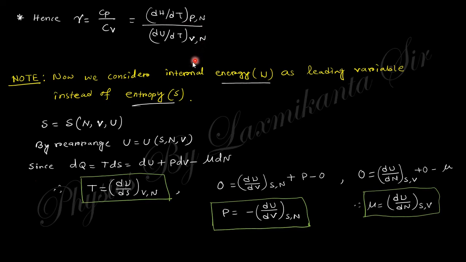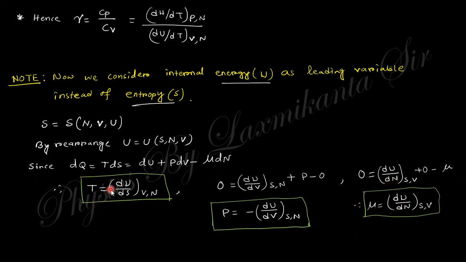Up to that point, we took the leading parameter to be the entropy. Now if you take the leading parameter to be the internal energy U, you just change S with the entropy and take this integration. You can see that if you take this with respect to S, this gives you 1, this is dU by dS. If you take it with respect to V, the others are constant, so this is 0, this is 0, and you will get this one. In the case of N, taking the others constant, you will get this one.